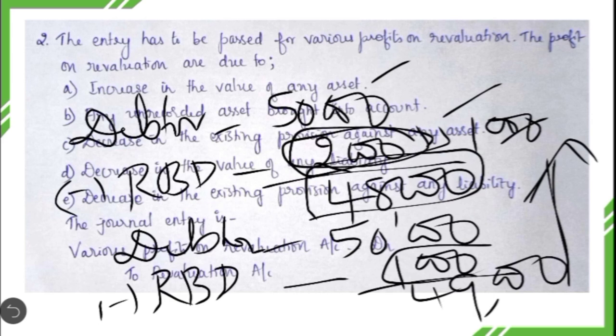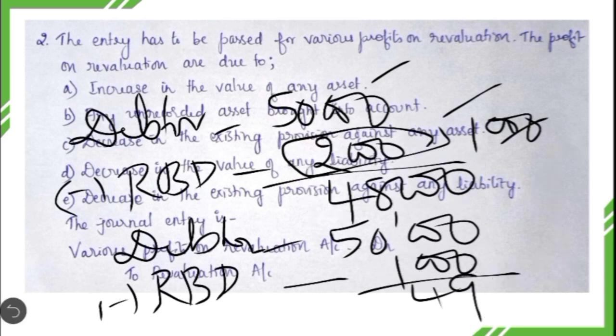Earlier the reserve for bad debt was 2,000. Now they have come to know that there is no requirement for maintaining it at 2,000. So they are decreasing the reserve for bad debts to the extent of 1,000. Okay, so this is the example for the third reason.